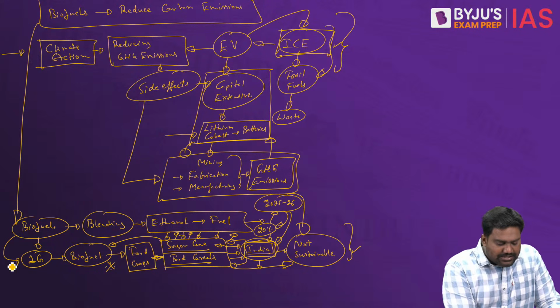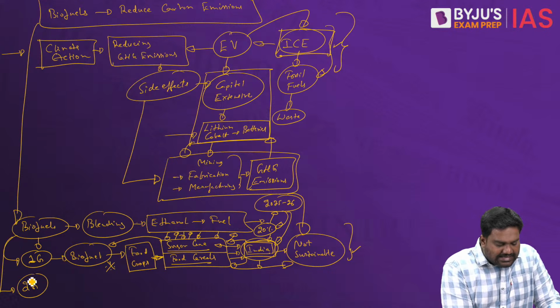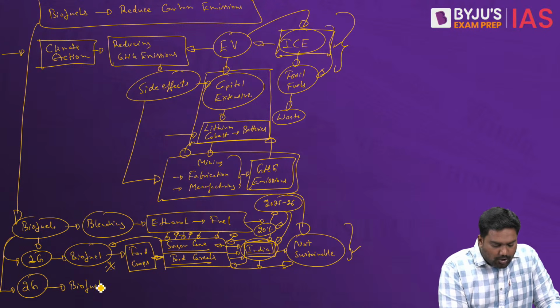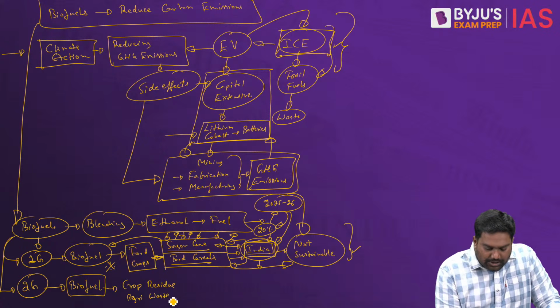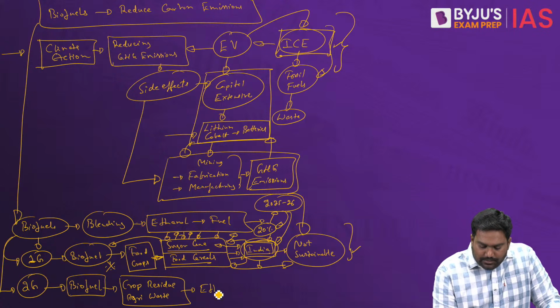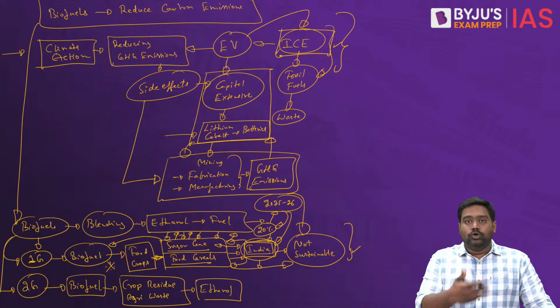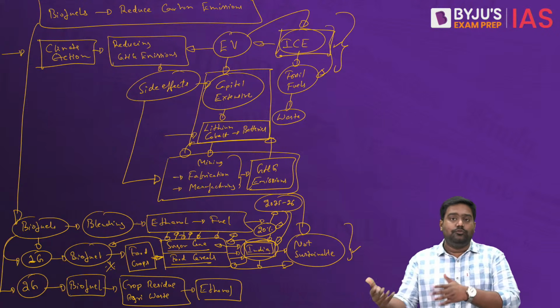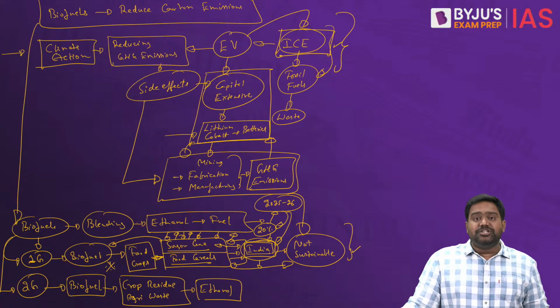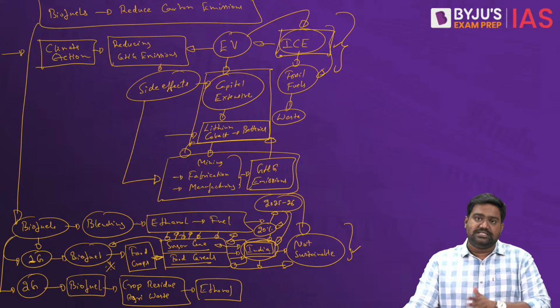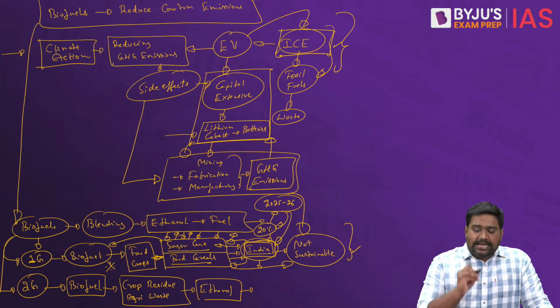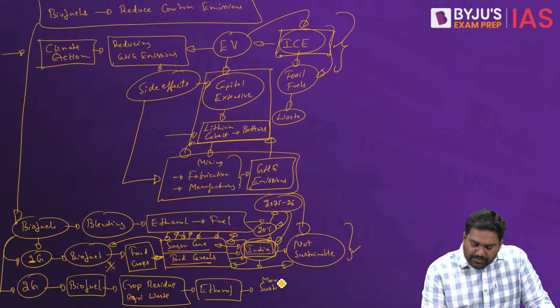So this is where the writer says that the hope lies in second generation biofuel or 2G biofuel, where only crop residue and agri waste is used to produce ethanol. Is that clear? Instead of relying on food crops and using sugarcane and food grains, which are good for consumption, right? In second generation biofuel production, crop residue, agricultural waste, the food which is going to waste, that is being used to produce ethanol. The writer says this path is more sustainable. The writer says that this is the way forward.